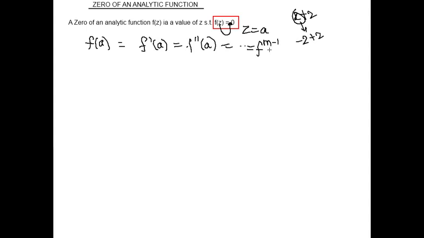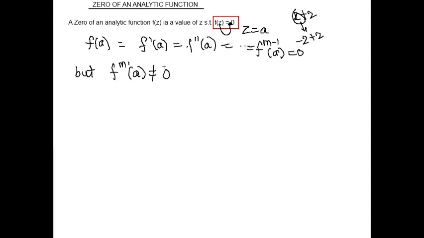But the mth derivative of f at a is not equal to 0. So all derivatives up to m minus 1 give the value of the function equal to 0, but at the mth derivative the value cannot become 0.